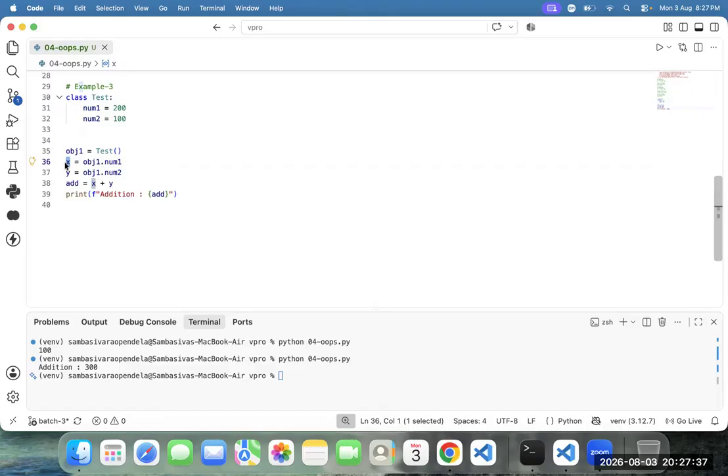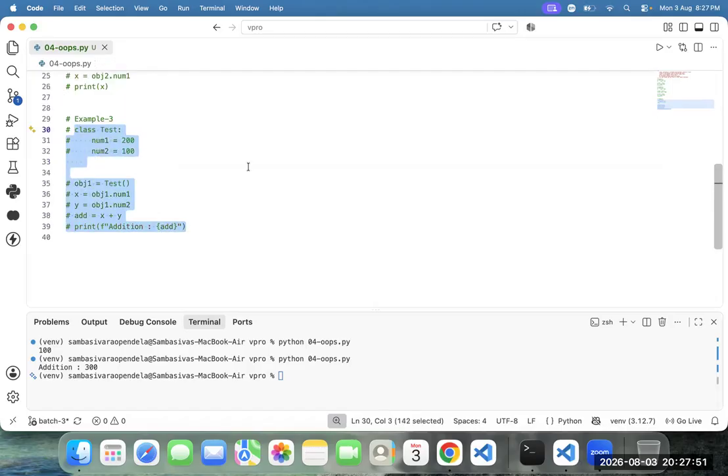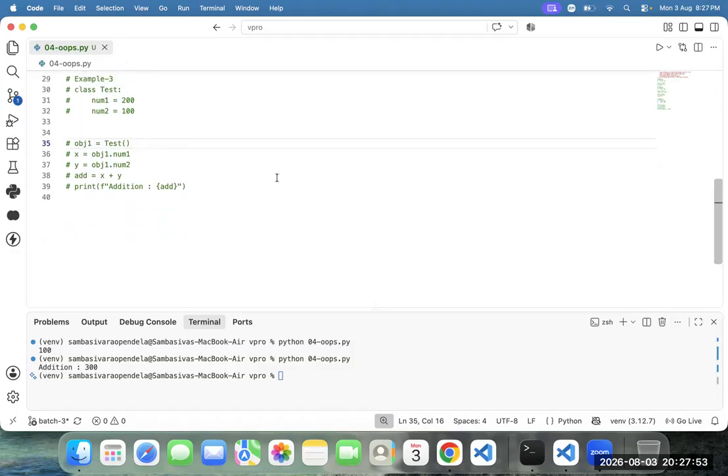But if you place it at line number 33, then your point is valid. For example, if you place x equal to 1000 there, then your point is right. The object stores the class data, but x is not an instance variable. It is not related to the Test class.